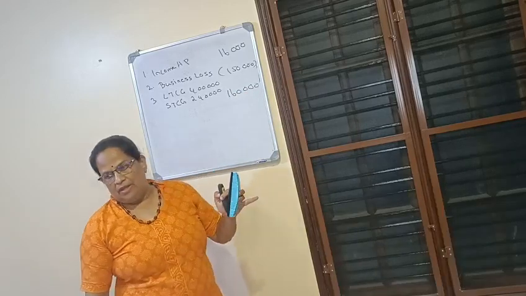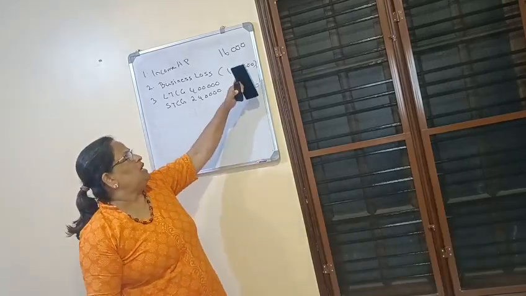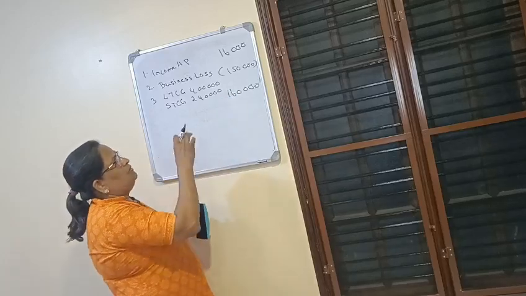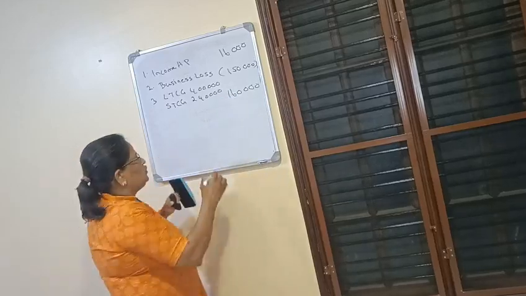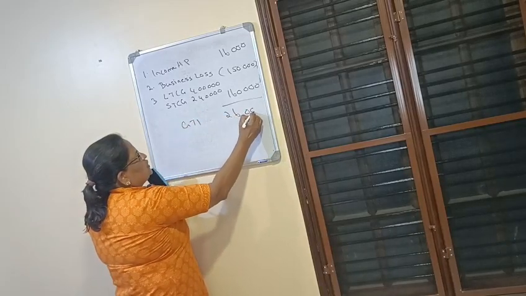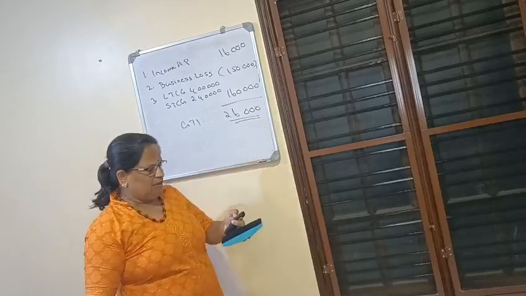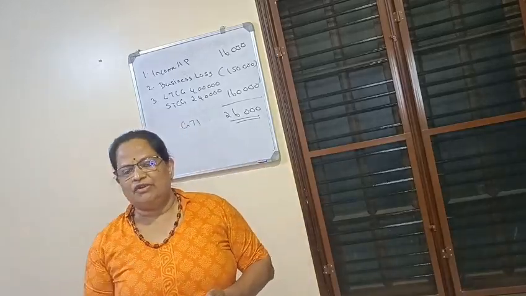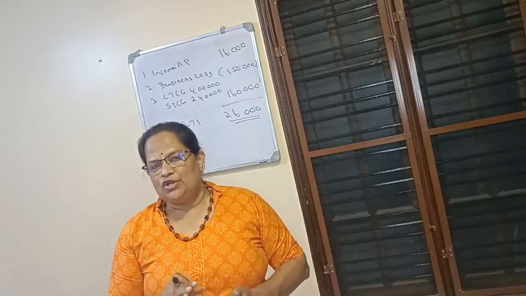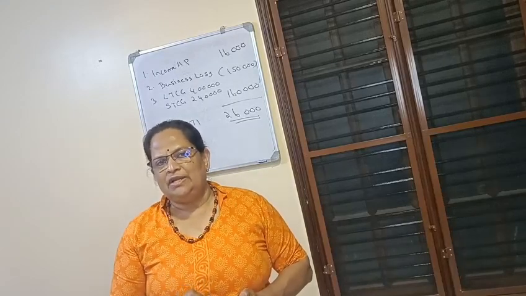Now you have to remember, loss is 1 lakh 50,000, but profit, if you take, is 1 lakh 60,000 plus 16,000. So your gross total income is 26,000. So this is as per the new tax regime, because there is a difference between old tax regime and the new tax regime. This is what I wanted to explain in this module. Happy learning. Thank you.